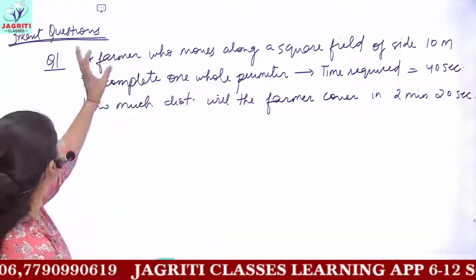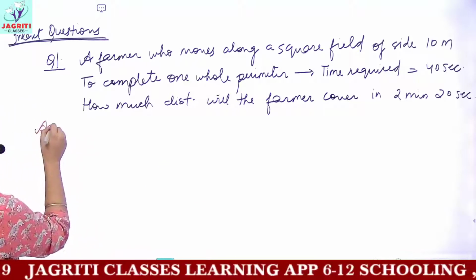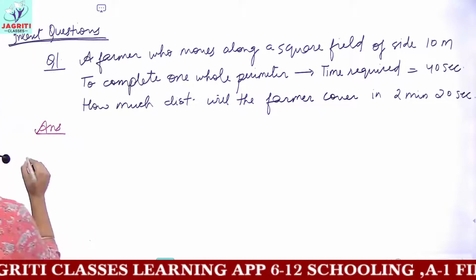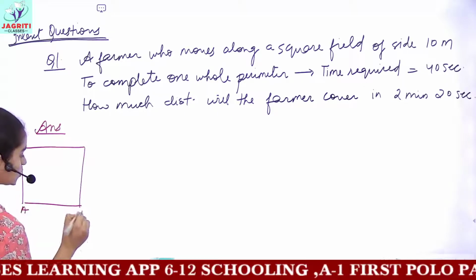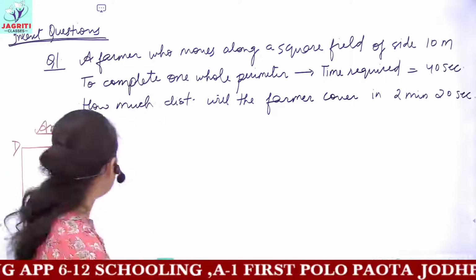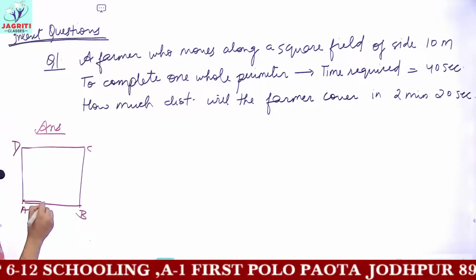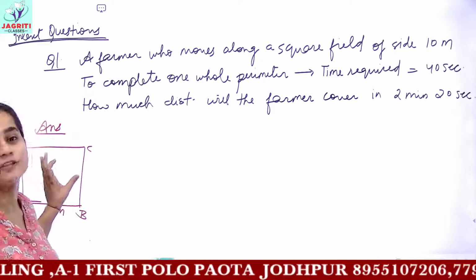So you are given a farmer who is walking along a square field. So let's start its solution, okay? Let's draw the diagram according to the question. Let's suppose this is the square field of the farmer along which the farmer is walking. And it is given that the side of the square is 10 meter. And as you all know, every side of the square is equal.